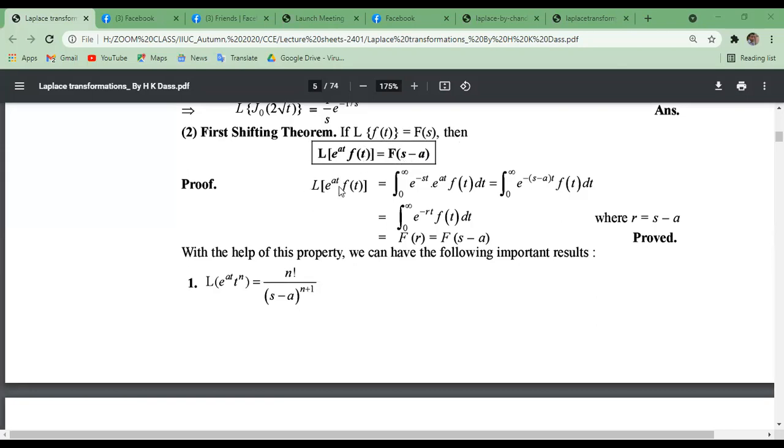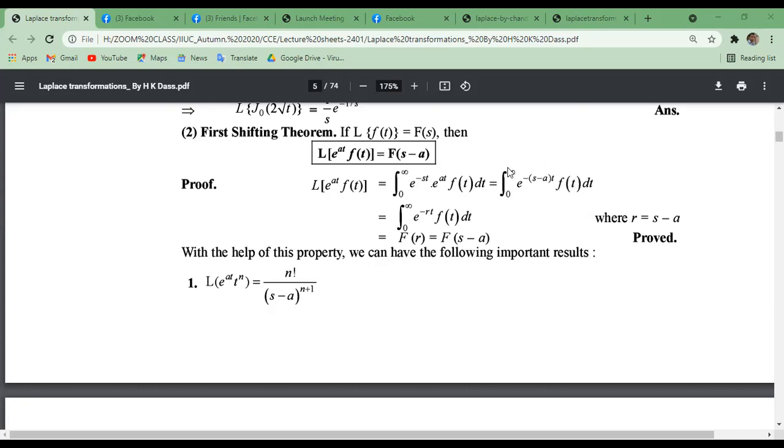The Laplace transformation of e^(at) f(t) equals, this is the left-hand side, according to the definition of Laplace transformation, the integral from 0 to infinity of e^(-st) times e^(at) f(t) dt. This is a product of functions. There are two e functions, so we take the same base, and the powers are added: e^(-(s-a)t) f(t) dt.